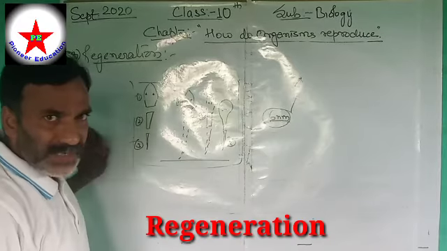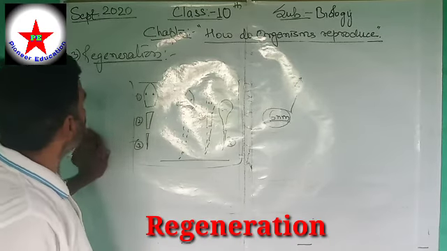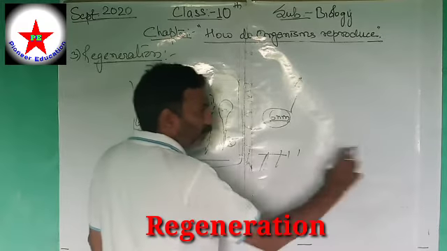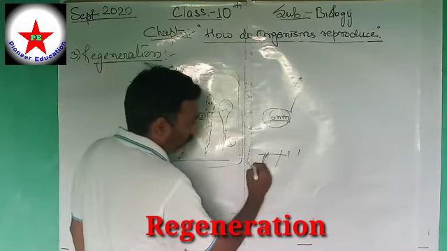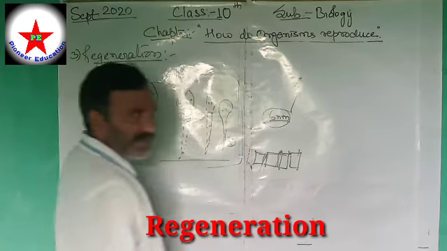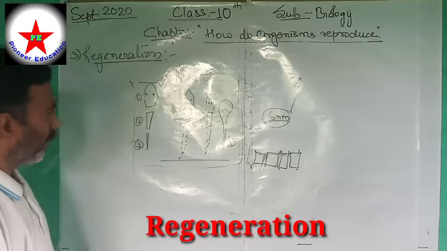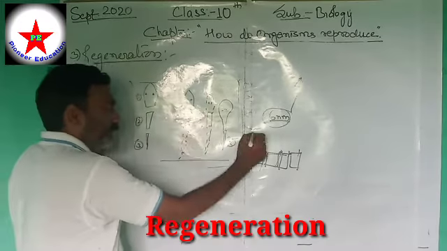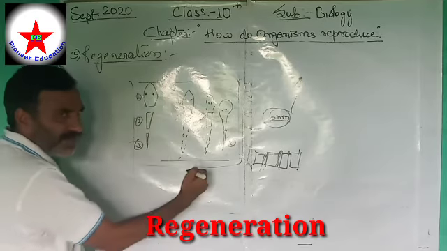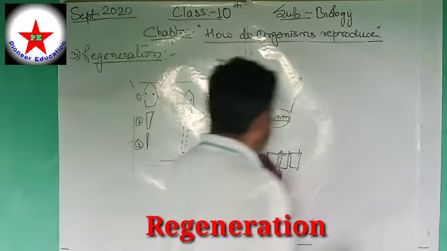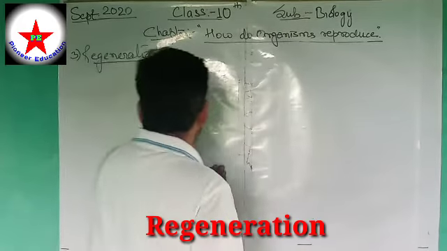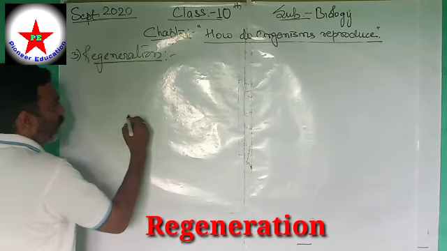fragmentation. Many times students mix up and confuse regeneration and fragmentation. Fragmentation is the process of splitting the body into different parts and each part goes into a new individual irrespective of their shape and identity with the main part. But in case of regeneration, the lost part is generated by the part. Now again let me make it clear, because it is very confusing. Even many times students get confused.